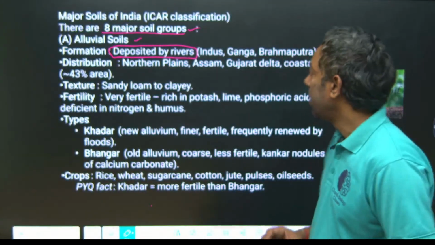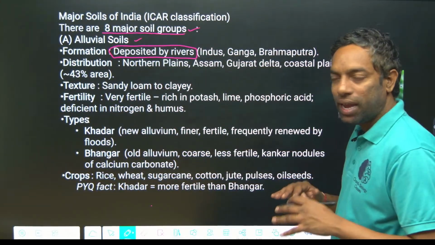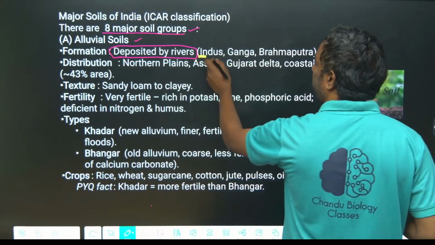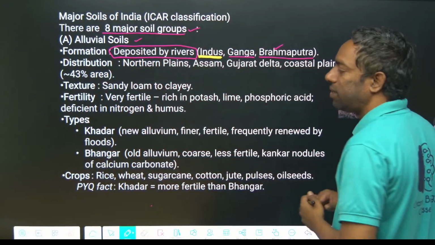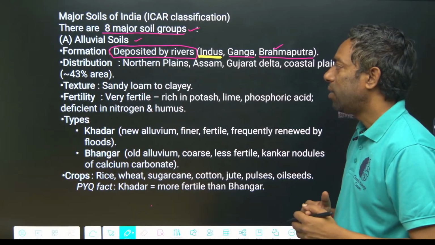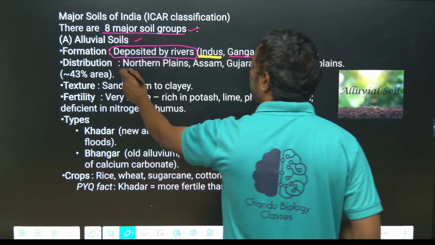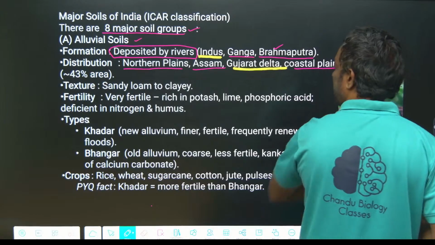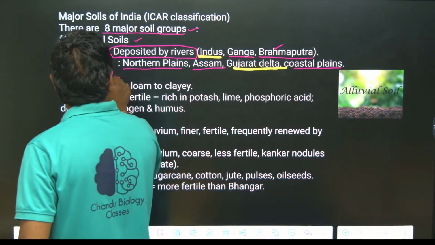The rivers carry the material to form an area of land. The rivers are mainly the Indus, Ganga and Brahmaputra. These are the northern rivers, and they created a plain. That is deposited by rivers, guys. Northern plains, Assam, Gujarat delta and coastal plains. 43% of the area is this alluvial soil.